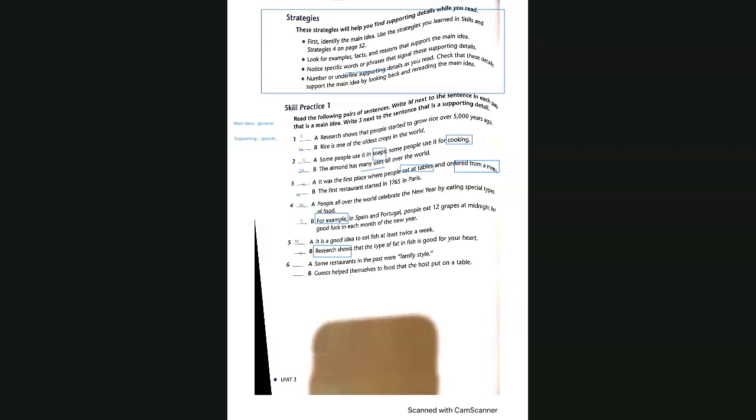Okay, number 6, Stella. A: Some restaurants in the past were family style. B: Guests help themselves to food that the host put on a table. I think maybe it's A, and B is a supporting idea.